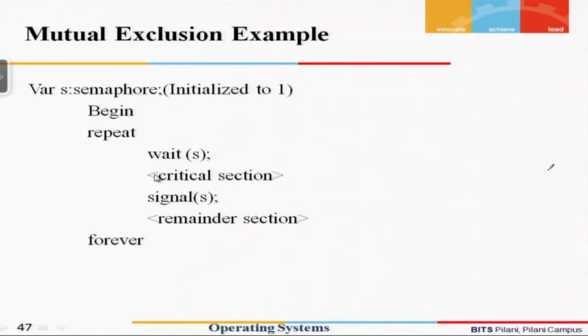The first process executes the critical section. After executing the critical section, it will execute a signal, and the value of S is going to get incremented. So now any process which was blocked for this critical section will be unblocked and can start executing.